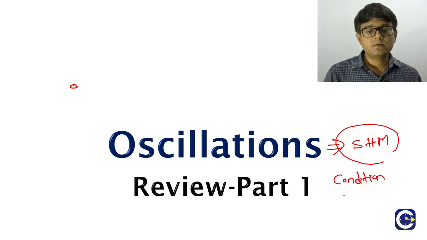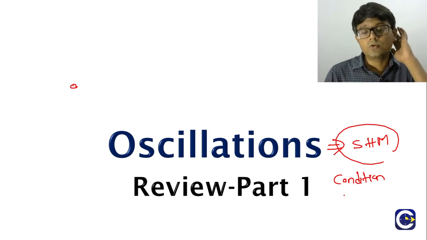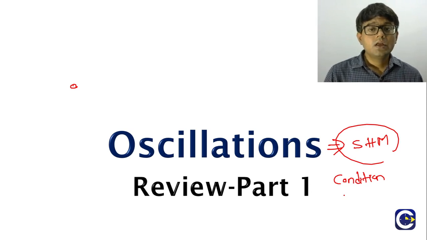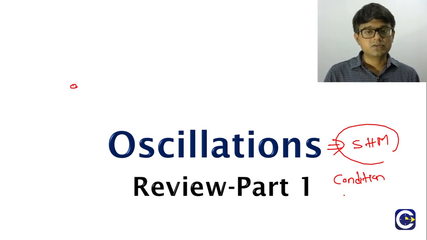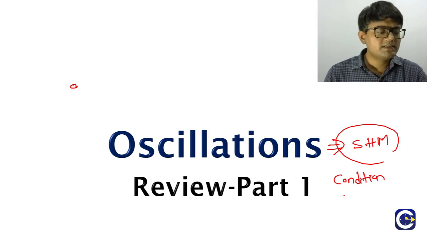We'll talk about what is the condition for the simple harmonic motion and some other parameters related to it. Based on that, we will be able to get questions, not just purely based on this oscillation chapter perspective, but also linking this to say electrostatics or magnetism. So we'll come to know about it when we go to those chapters. We'll see how the SHM idea, simple harmonic motion, in short we will call it SHM, can be linked to those chapters. But first, what is this oscillations?